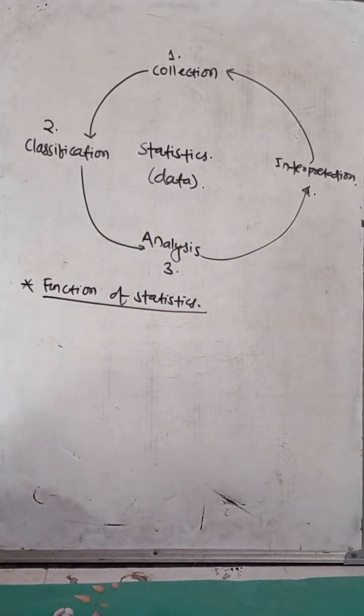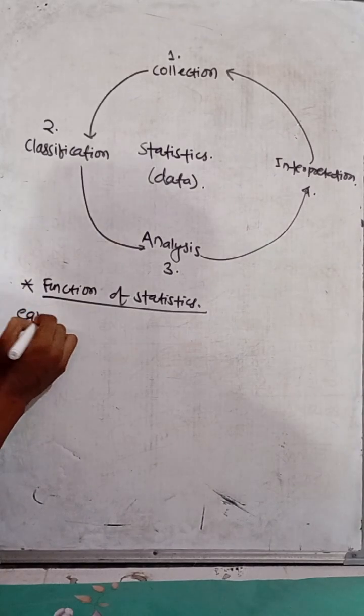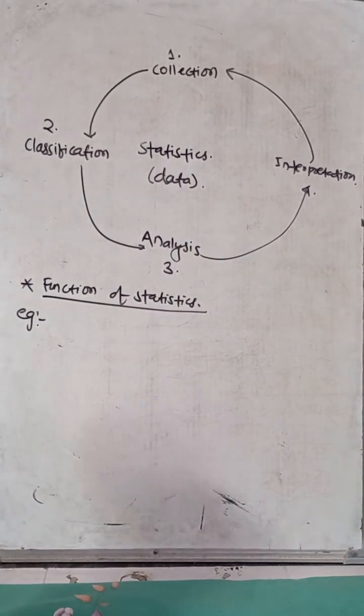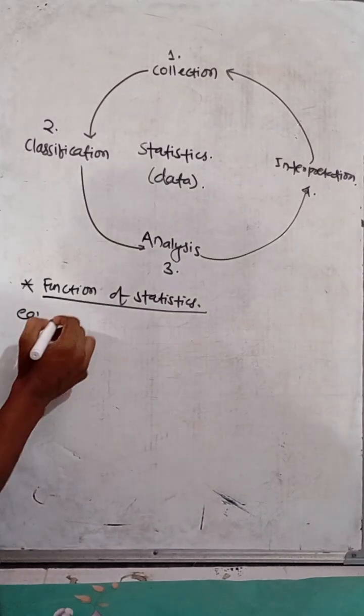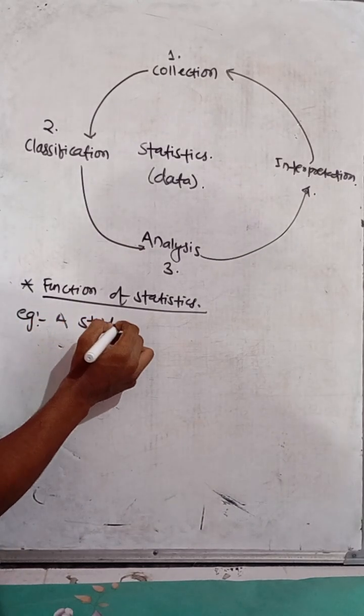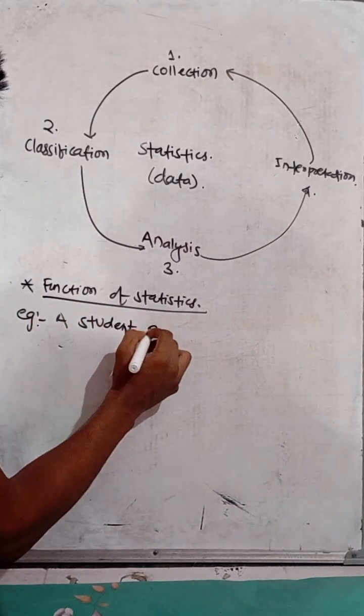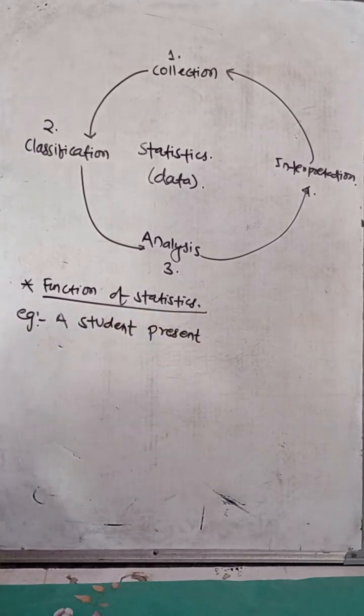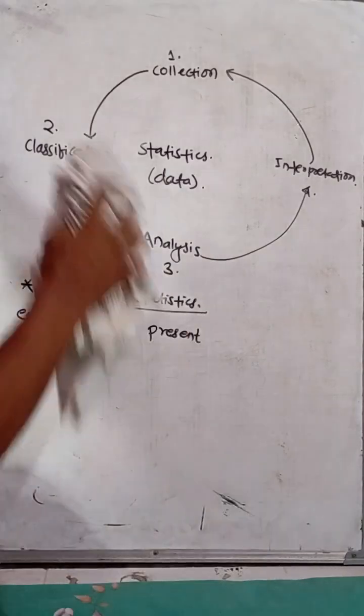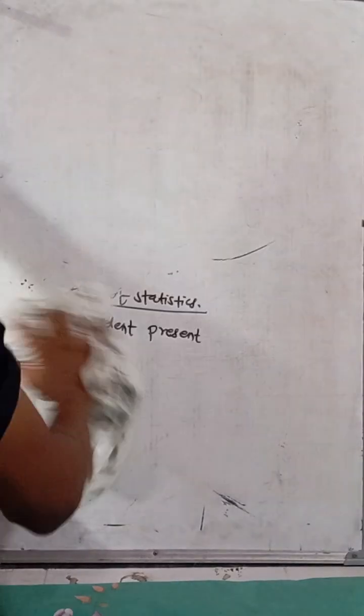So look at one example. Sorry, let me rub the whiteboard, clear it, and write a clear example.